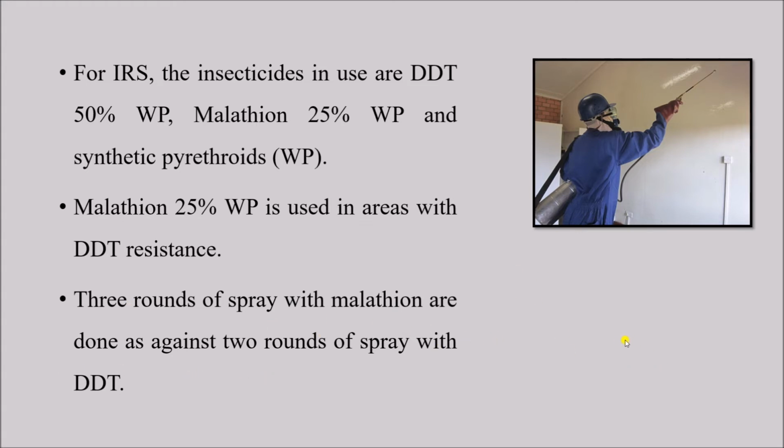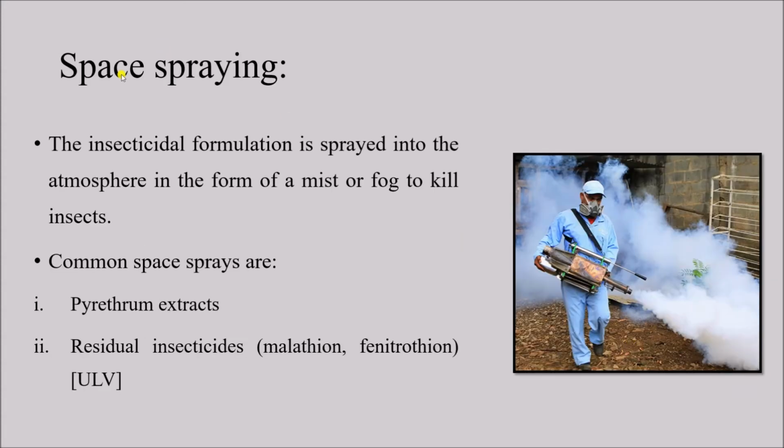So indoor residual spray is for indoors, that means inside the house, whereas space spraying is for outside, that means in the environment outside the house. The insecticidal formulation is sprayed into the atmosphere in the form of a mist or fog to kill insects including adult mosquitoes.